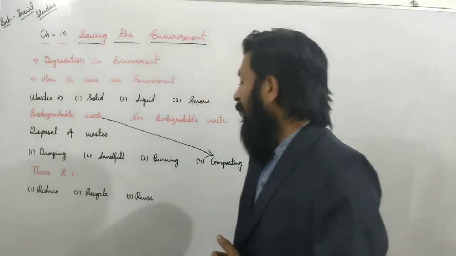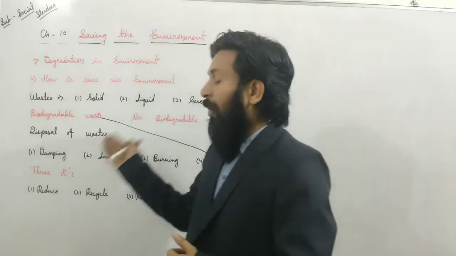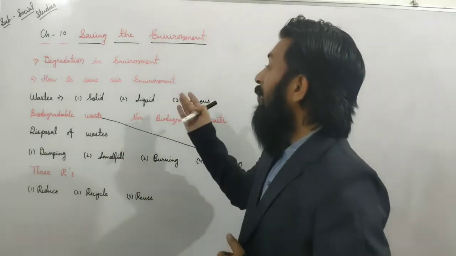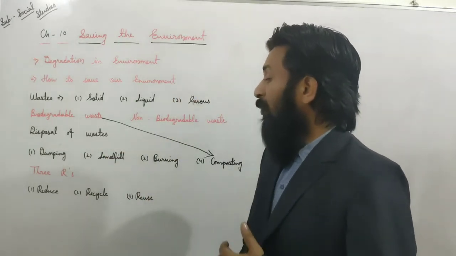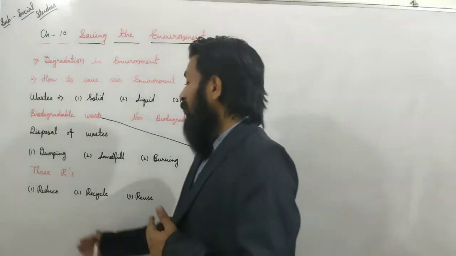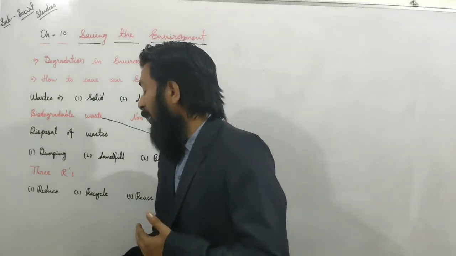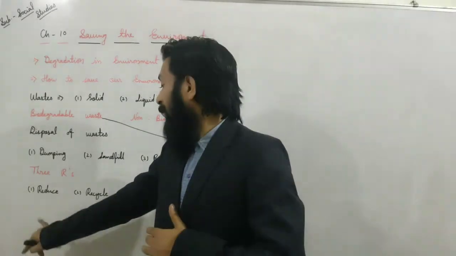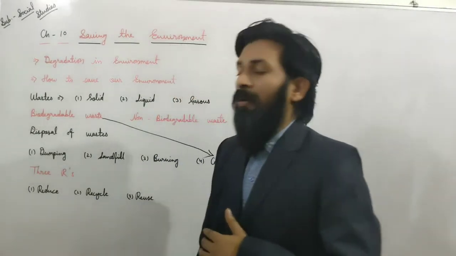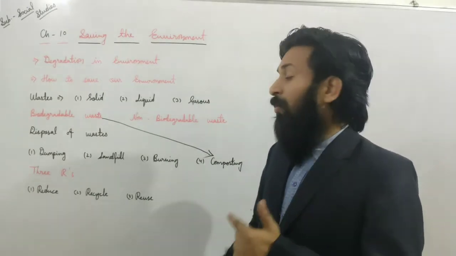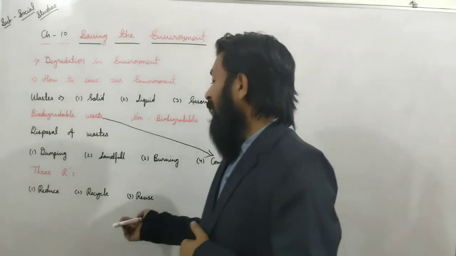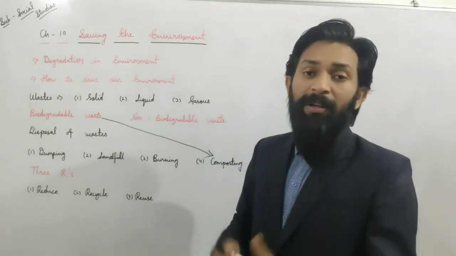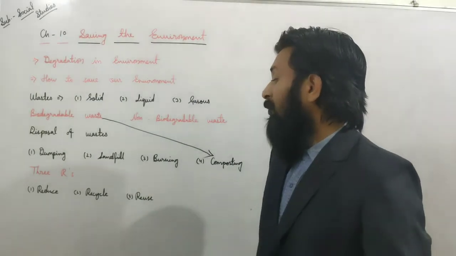Means if any type of thing you are using is degrading our environment, then you have to start using it slowly, or use only a little. And only if you have a real requirement, then you use that type of thing. It is reduce. Recycle. Wherever it is possible, you have to recycle that type of material, like metal cans or something like that, and then you can use those things again.